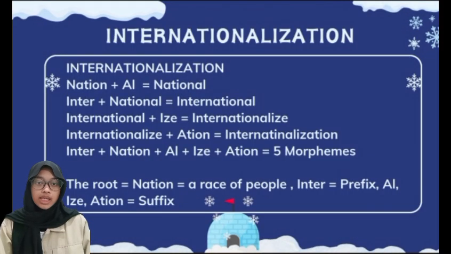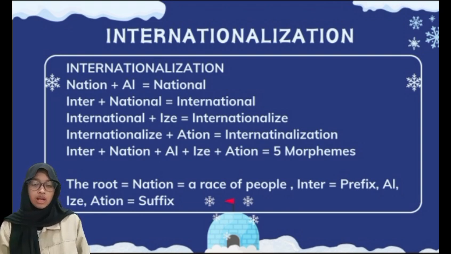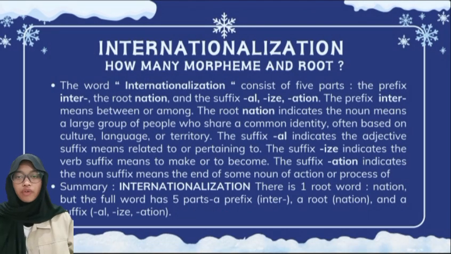The morphemic cutting of internationalization is nation plus al became national, inter plus national became international, international plus ize became internationalize, internationalize plus ation became internationalization: inter plus nation plus al plus ize plus ation. There are 5 morphemes. The root is nation, which means a race of people, inter as prefix, al, ize, and ation as suffix. How many morphemes and root?